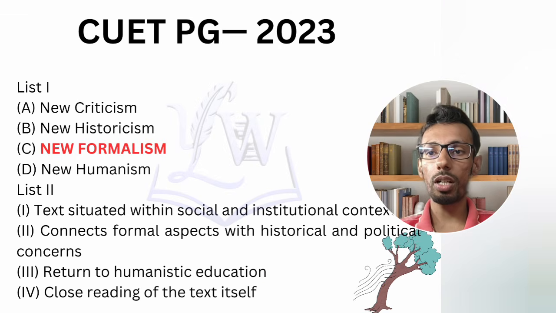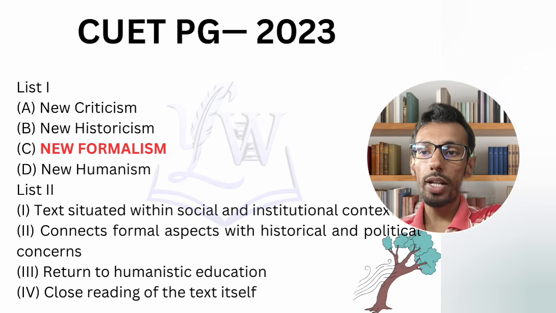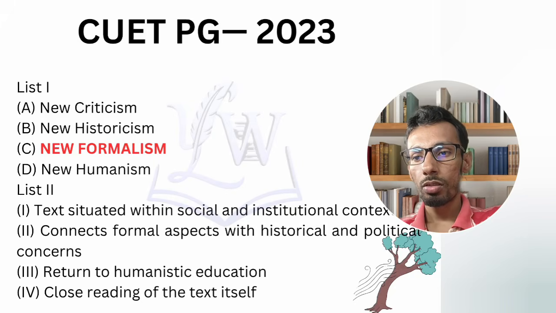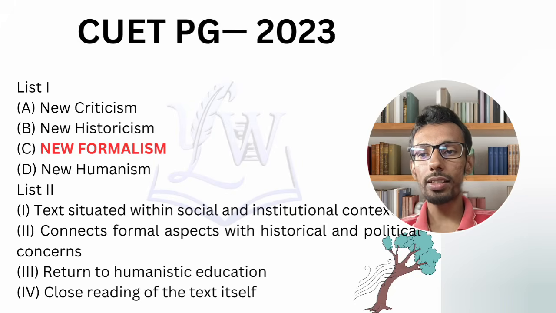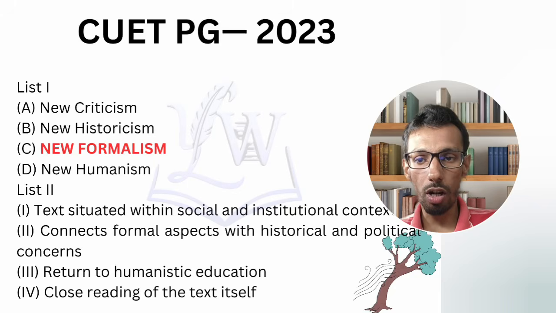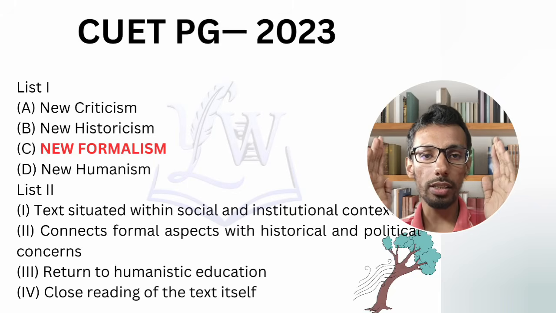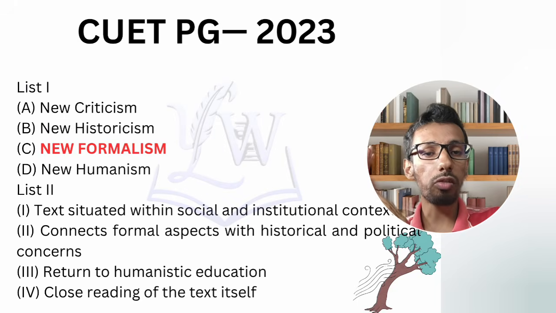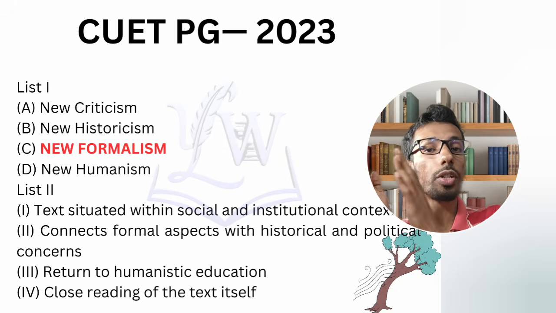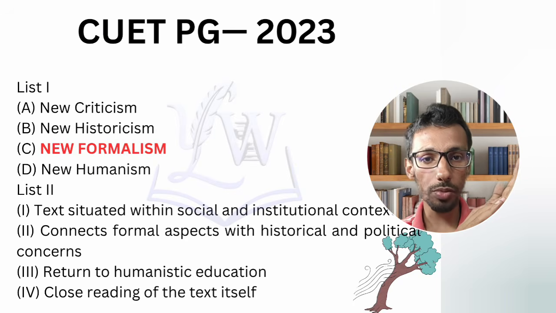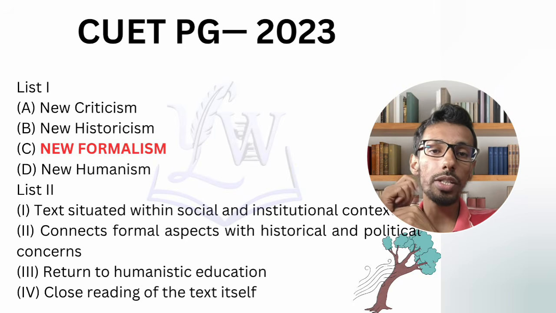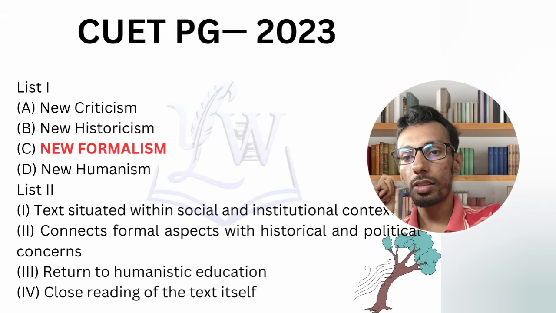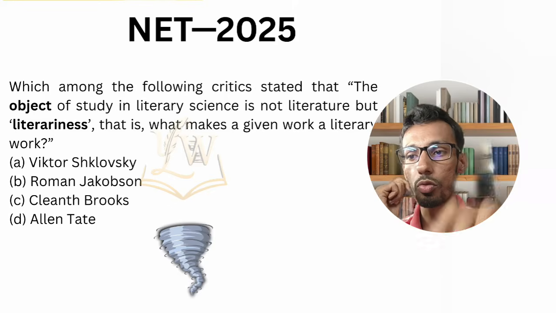Now CUET PG 2023, look at option C, new formalism, and formalism equals form. So go for option 2: connect formal aspects, the forms, with historical and political concerns. The forms which are outside, the forms which are inside. So outside forms, inside forms, an idea which has been derived from Caroline Levine. I guess that is it. No, we have more questions, two questions.